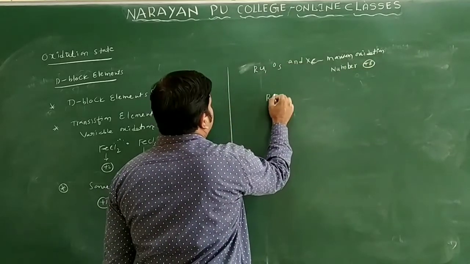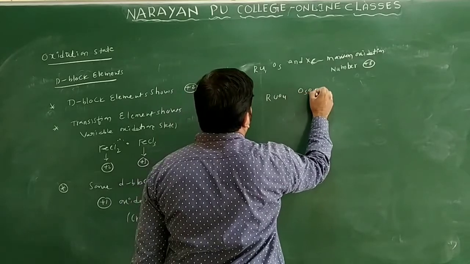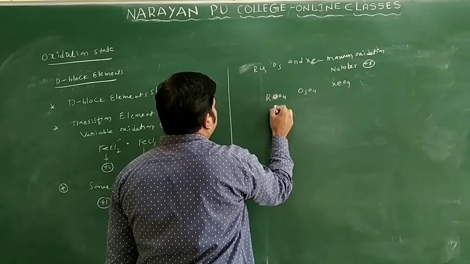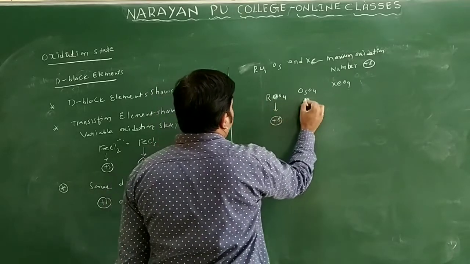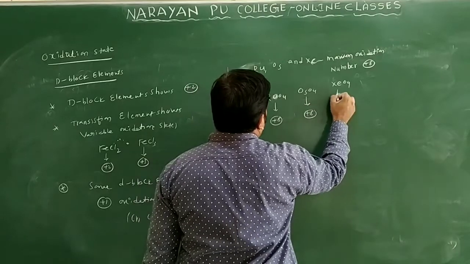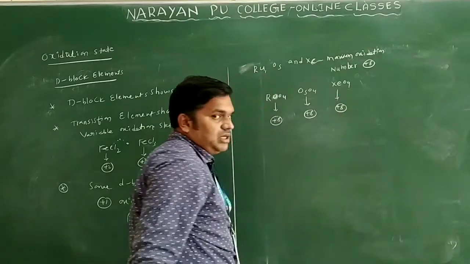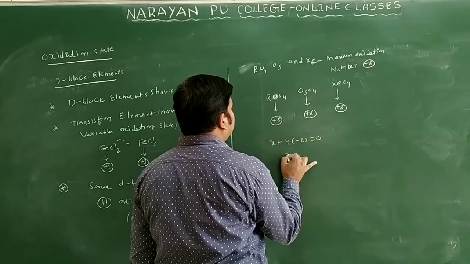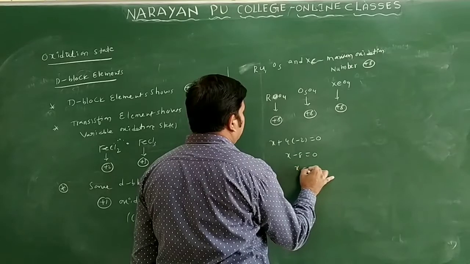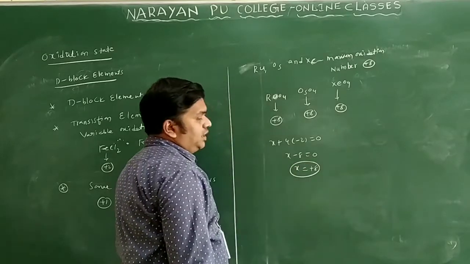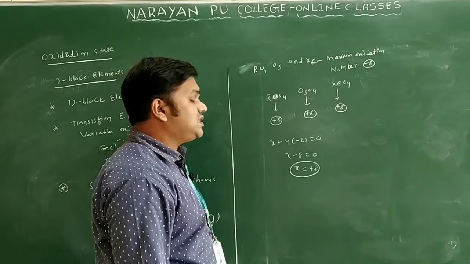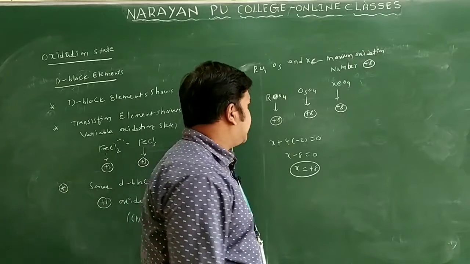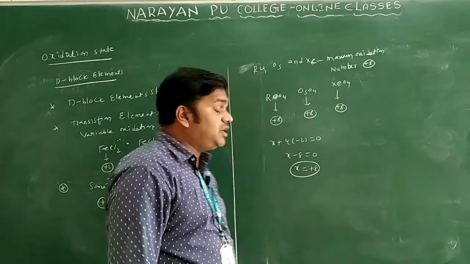You write RuO4, OsO4 and XeO4. In ruthenium tetroxide, I get +8. Osmium tetroxide is +8, and xenon tetroxide is +8 only. Why? Ruthenium is x. x plus 4 into minus 2 is equal to 0. x minus 8 is equal to 0. x equals +8 only. The maximum oxidation state shown by elements in the periodic table is by ruthenium, osmium and xenon only.